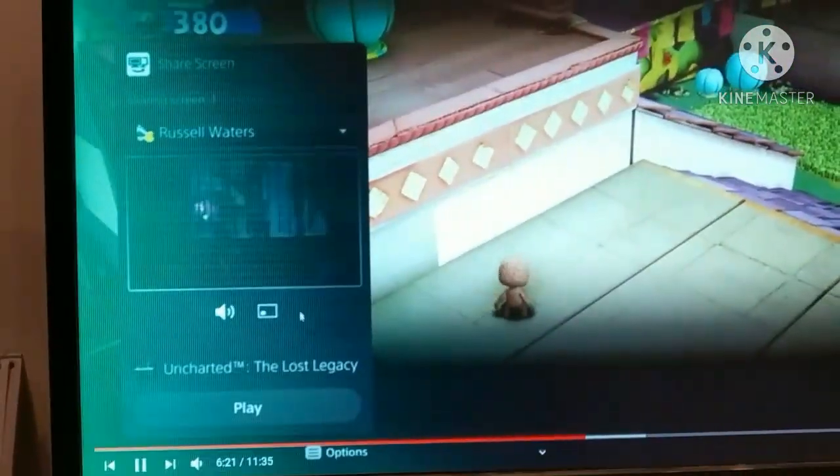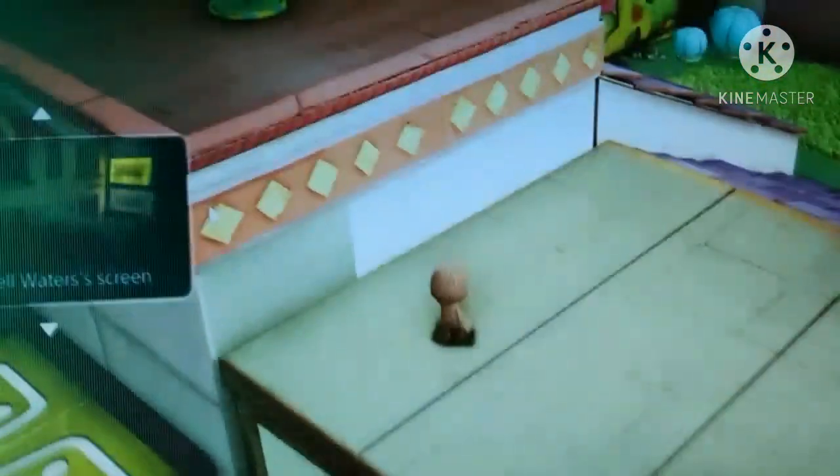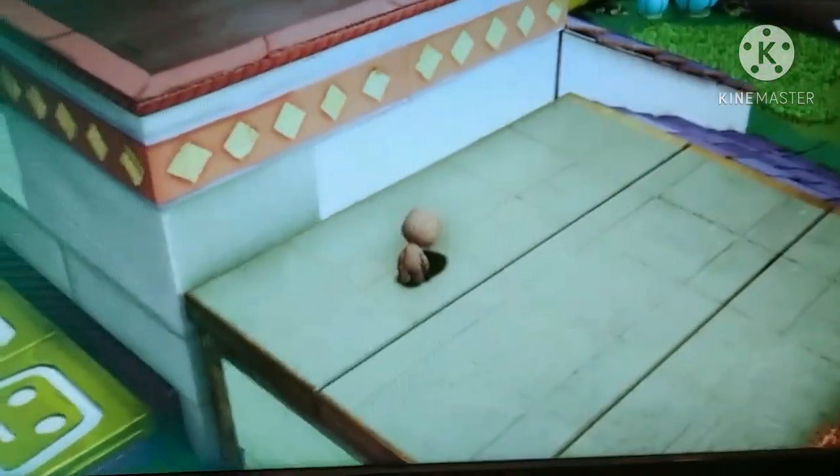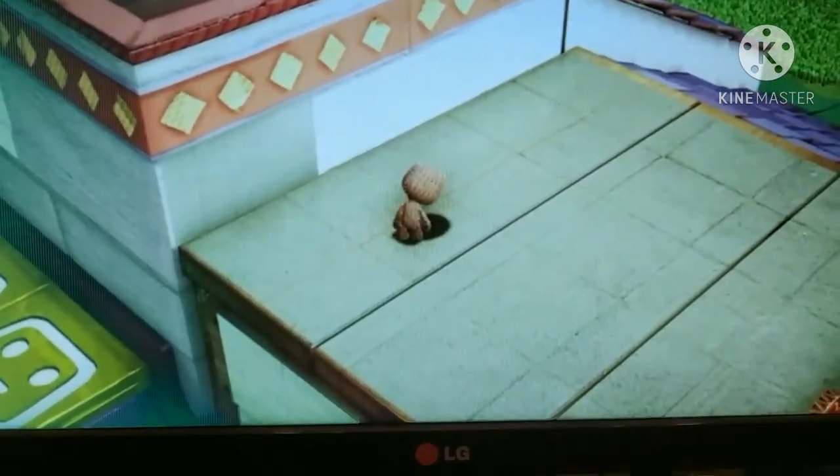Okay, so this is the Little Big Planet's gameplay only, nothing more. And here he has recorded the full video. You can even share your screen using the share button on the DualSense controller.